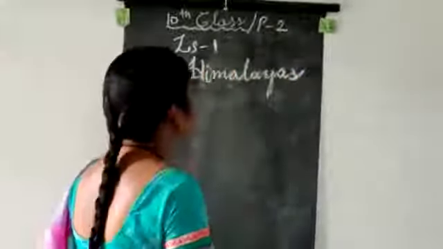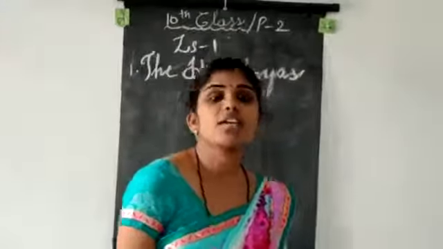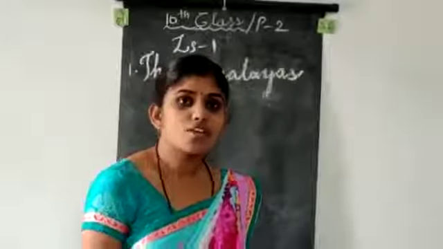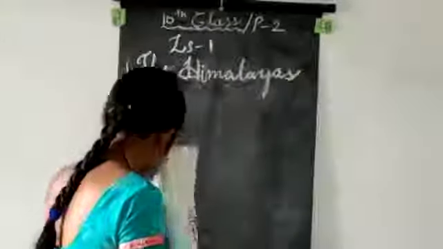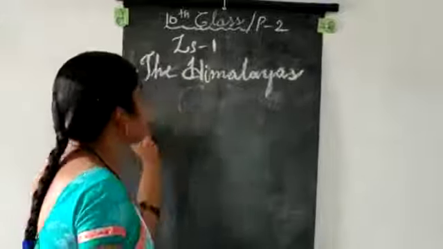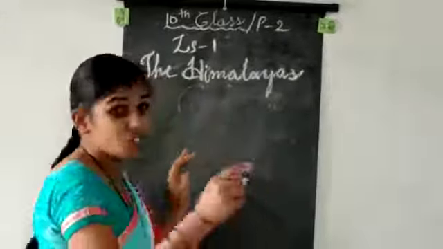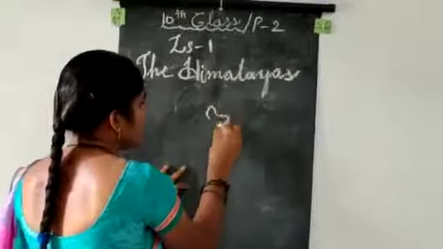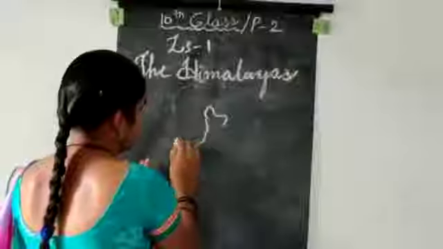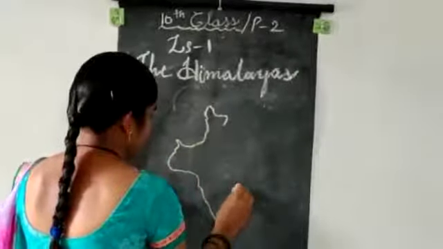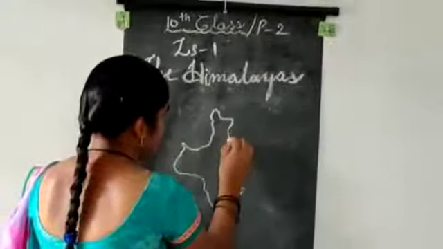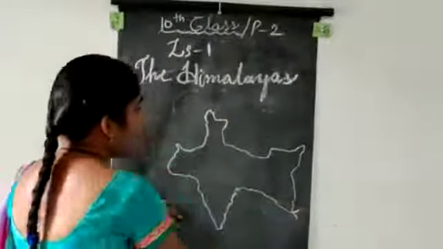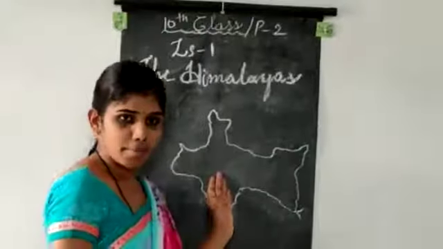So we have discussed what the Himalayas are and how they started. Now, first of all, we will locate where the Himalayas are in India. For example, this is the Indian map.